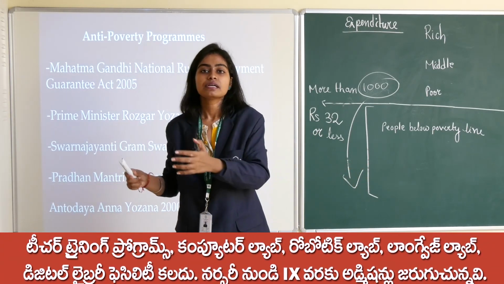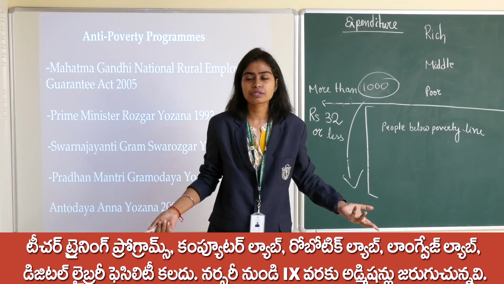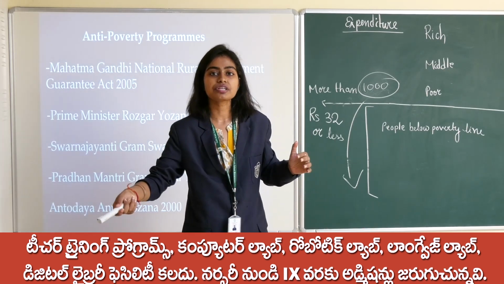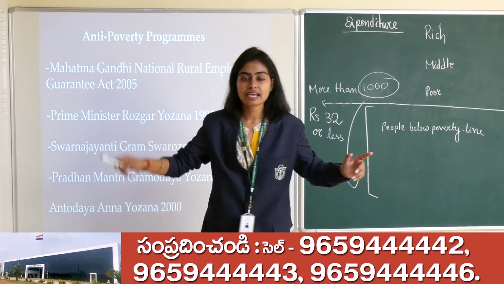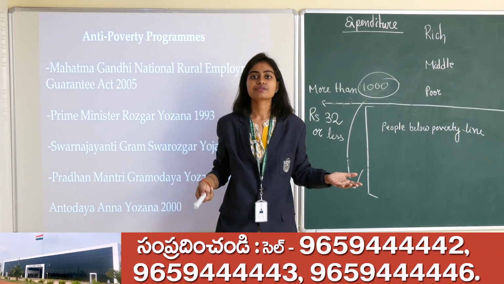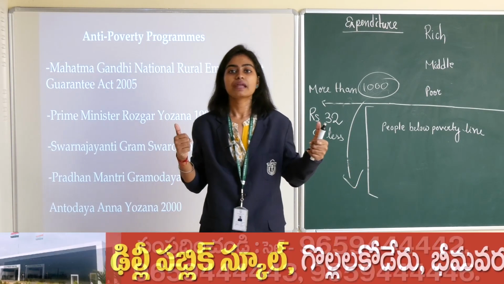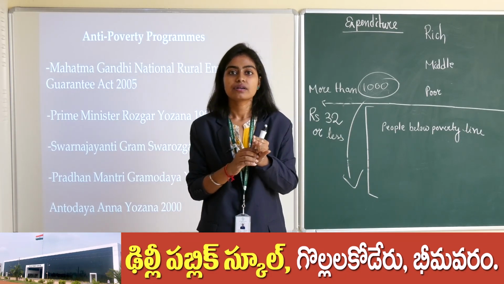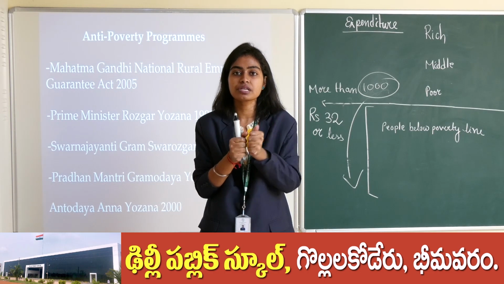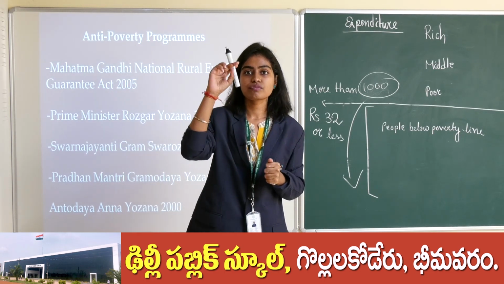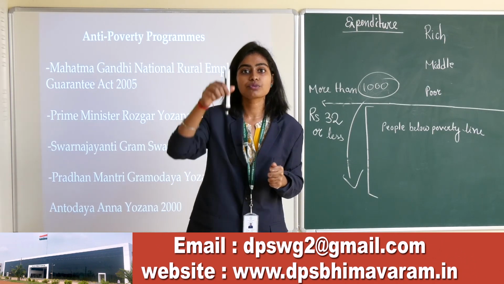When there is income, the poverty will reduce, and when poverty is reduced, they can give the next generation a better education and better medical facilities. Ultimately, it is a cycle and it will go on. Economic growth and poverty go hand in hand. Okay. It is just inversely proportional. How is it inversely proportional? When the economic growth increases, the poverty will decrease, and when poverty increases, the economic growth decreases.